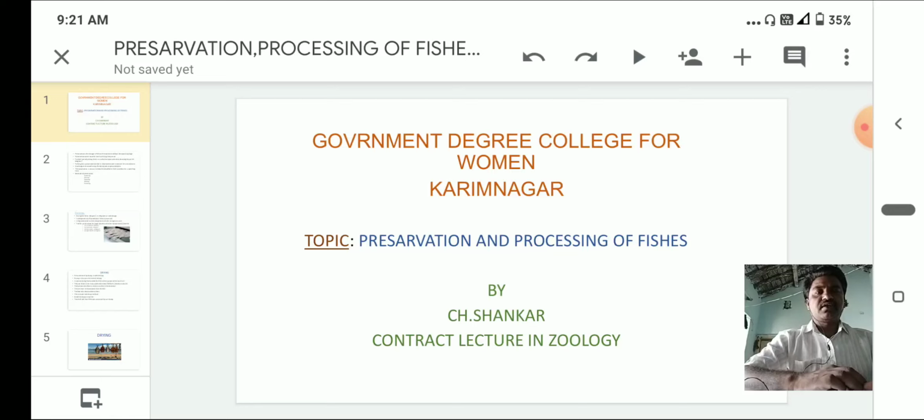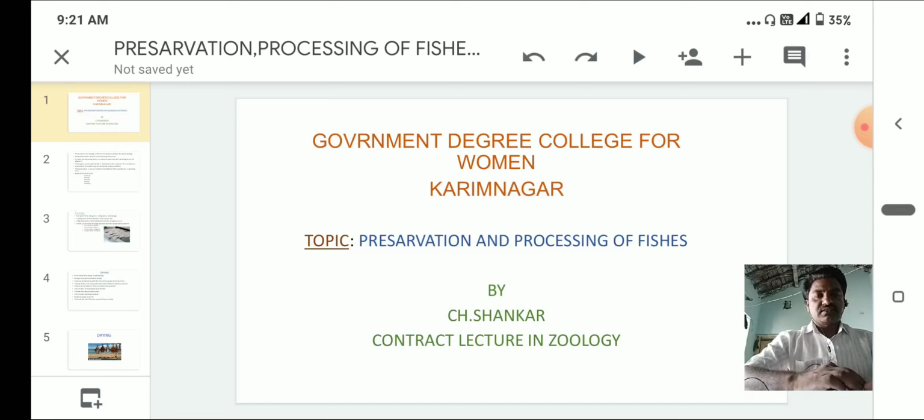That is one way, but sometimes we have to preserve the fishes when prices are low and there are unsuitable situations in the market. For that preservation we have to do some processing, so that is preservation and processing of fishes for getting a better price.